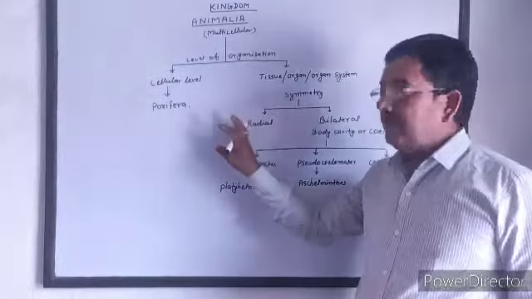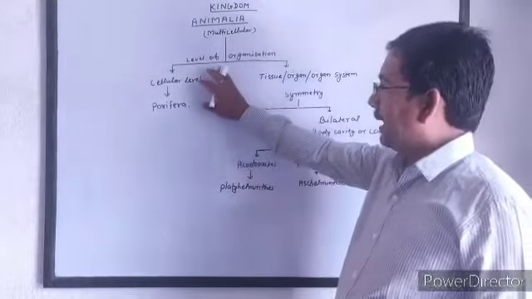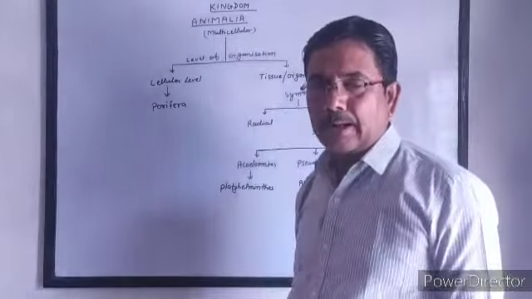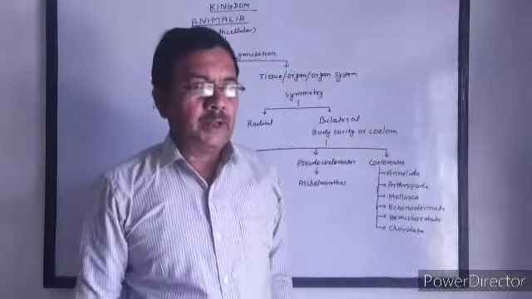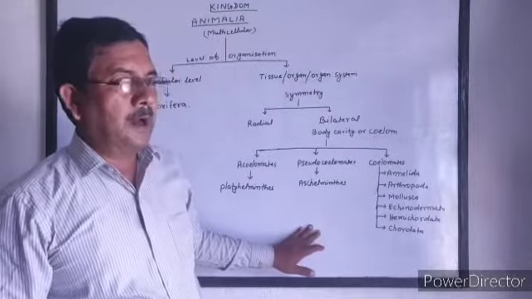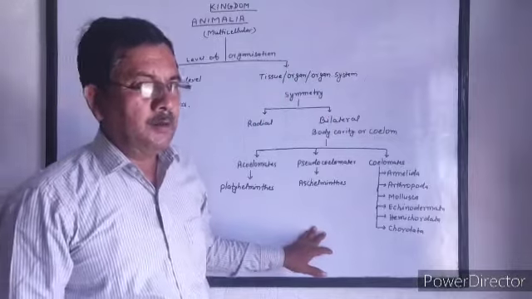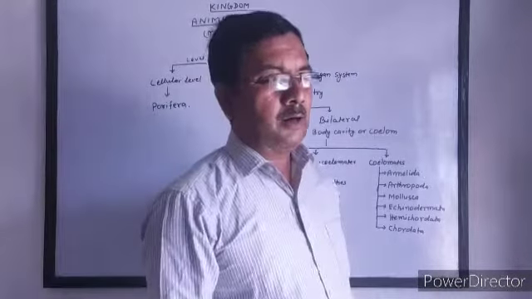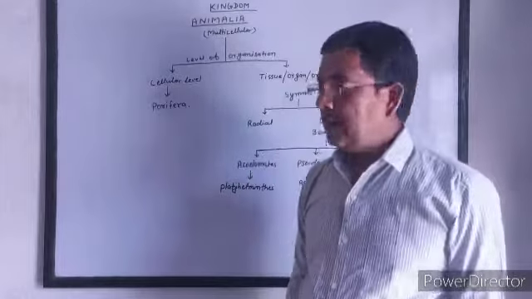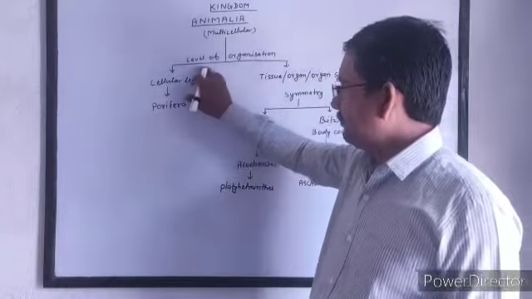Now, kingdom Animalia is further classified on the basis of level of organization. There are different levels of organization: either cellular level, tissue level, organ level, or organ system level of organization.